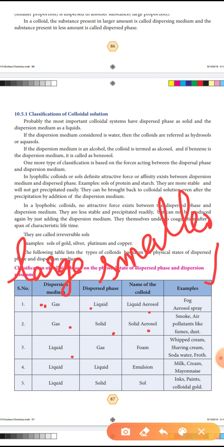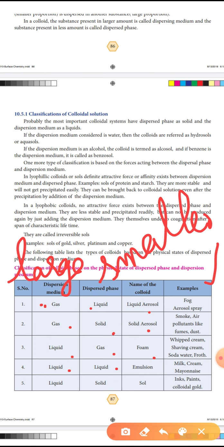So the next one, dispersion medium, the larger amount, is liquid. Dispersed phase is gas. Foam. Okay, so examples are whipped cream, shaving cream, soda water froth. Next, dispersion medium liquid, dispersed phase also liquid. Liquid in liquid, that is called emulsion. Examples of emulsion are milk, cream, mayonnaise.